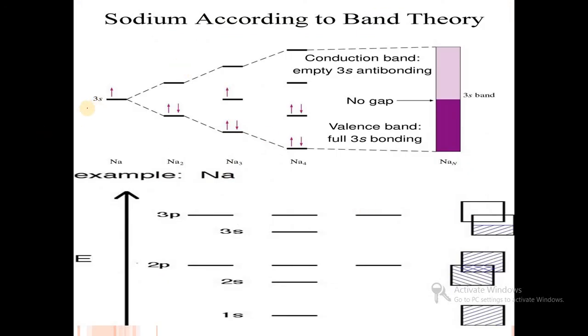In the case of sodium, it contains one electron in the 3s level. With one sodium atom, there is only one electron, but when two sodium atoms combine, there is a bonding and antibonding level, and with three, as with lithium, there is bonding, non-bonding and antibonding. But when n sodium atoms combine, half of the 3s is bonding and half of the 3s is antibonding, and it shows electrical conductivity